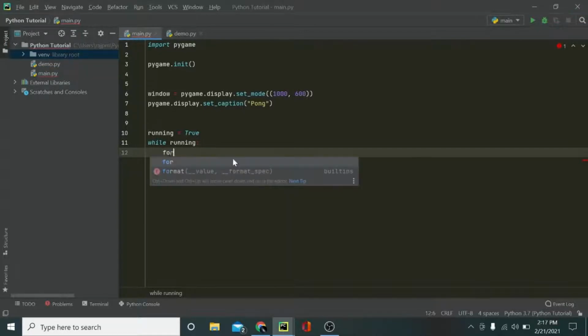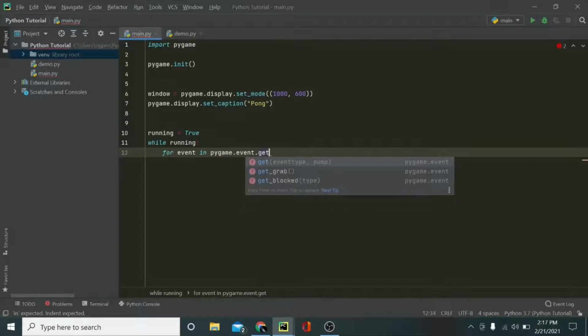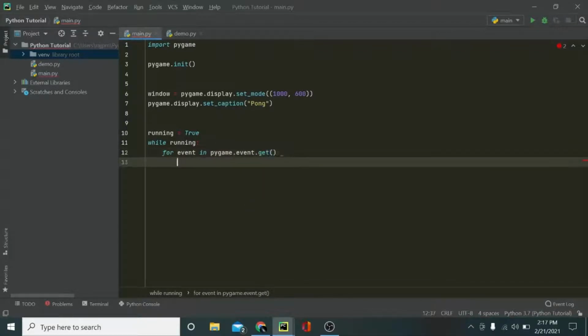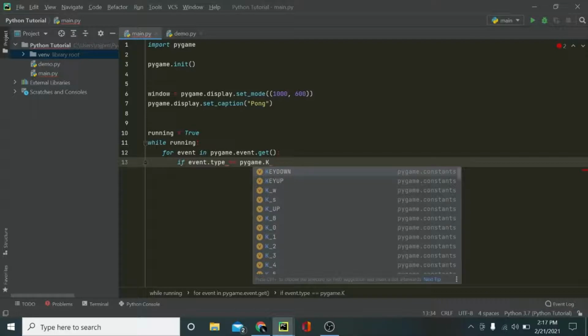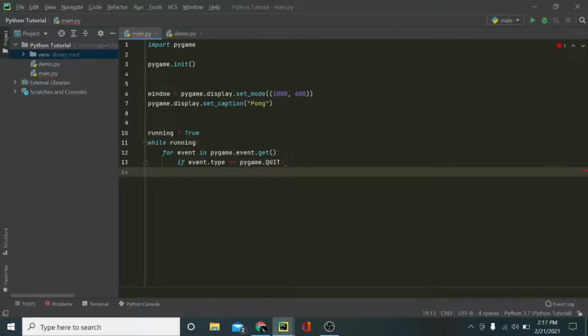So for getting events, I'm going to create a for loop, and I'm going to say for event in pygame.event.get(). Now to get an event, I can say if event.type is equal to pygame.QUIT, which is what we need right now, and then we can just say running is equal to false.